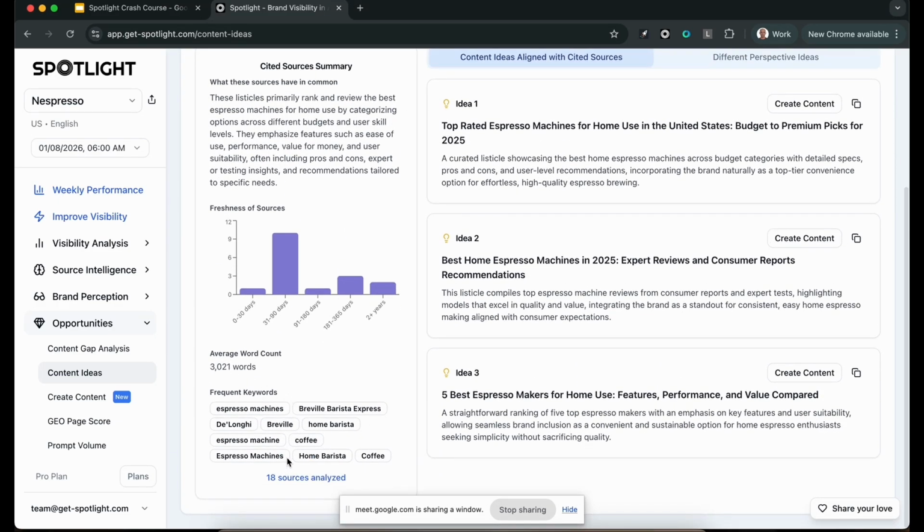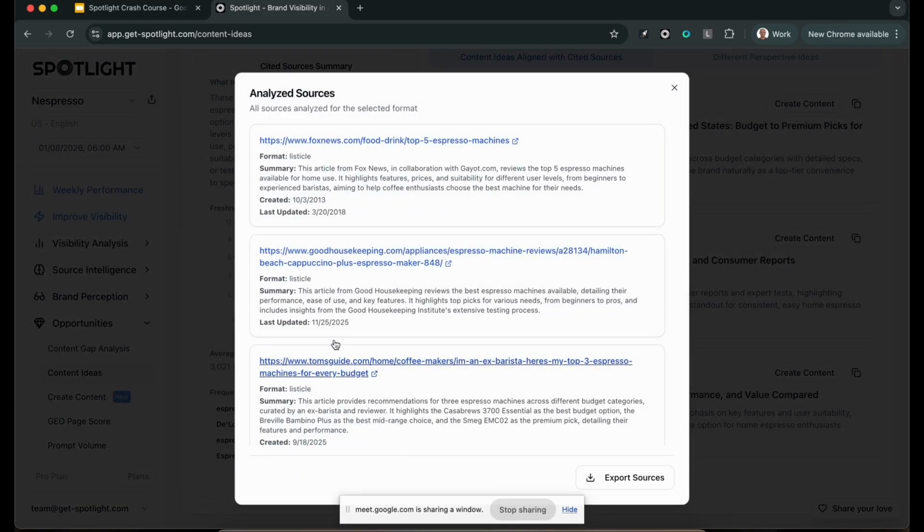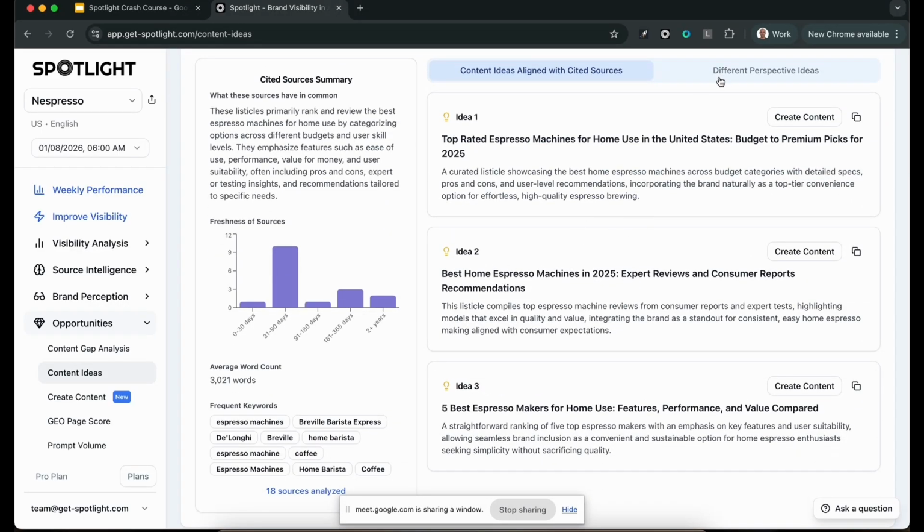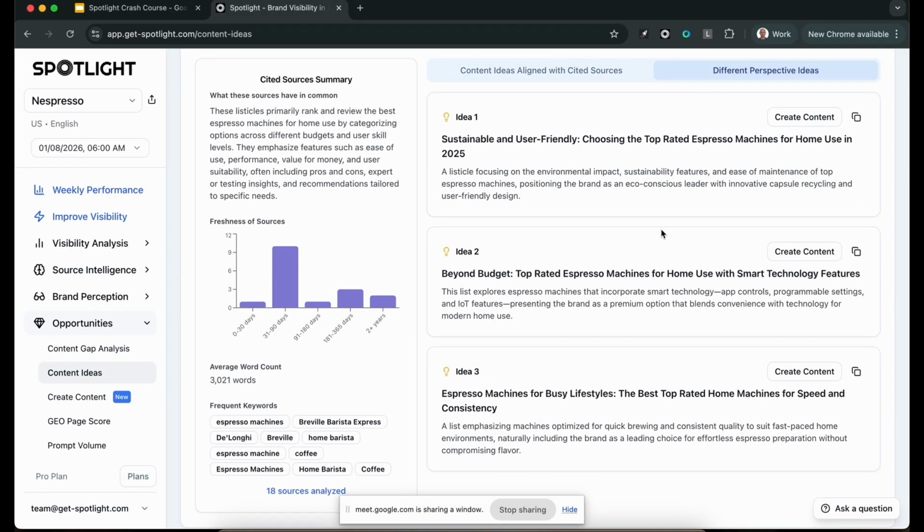And it also shows you the keywords, and it gives you a whole analysis of what every piece of content that was cited includes, and all kinds of properties. But let's go ahead and actually act on this. Let's take this suggestion. You can copy this as a brief and then create the content by yourself. But let's say, all right, let's have the system do it for me.